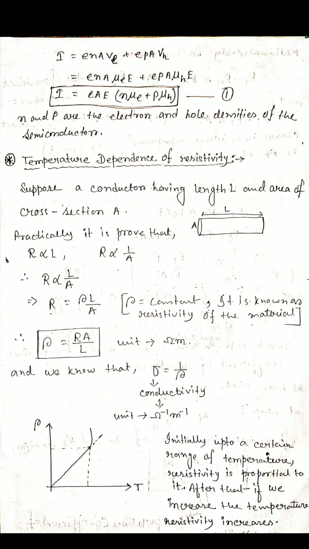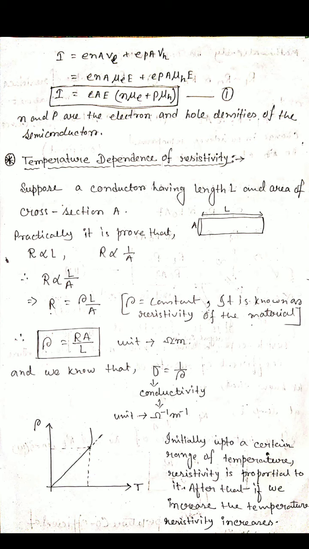Suppose we have a conductor, length is L and the area of cross section is capital A. We know that the resistance of this conductor is directly proportional to L and inversely proportional to the area of cross section. If we combine these two, we get R equals rho L by A, where rho is a constant known as the resistivity of the material.